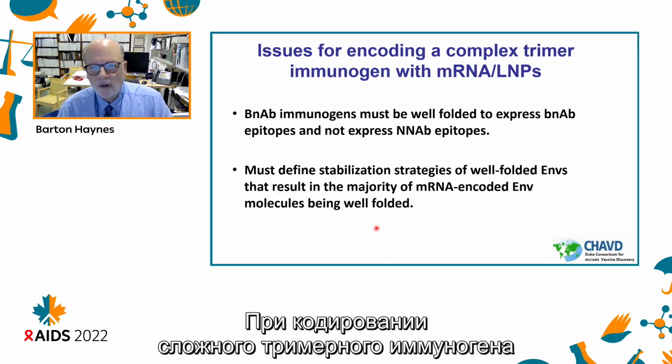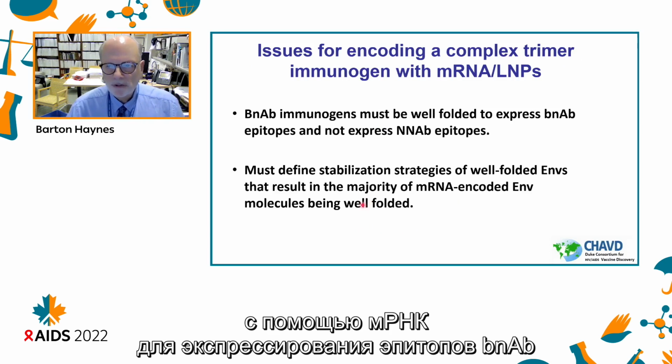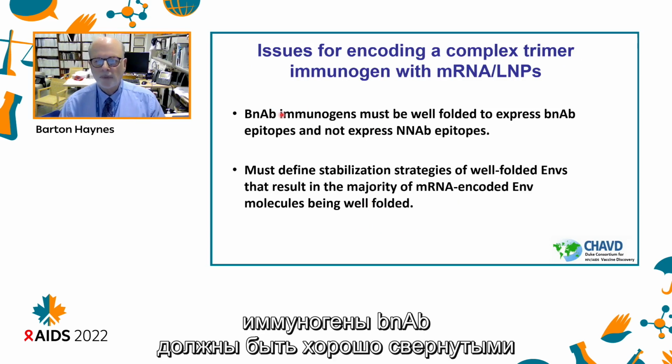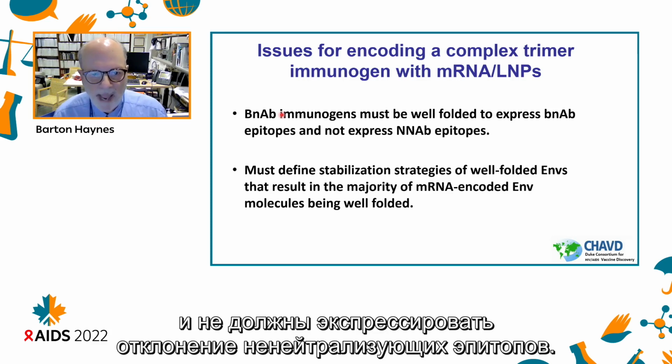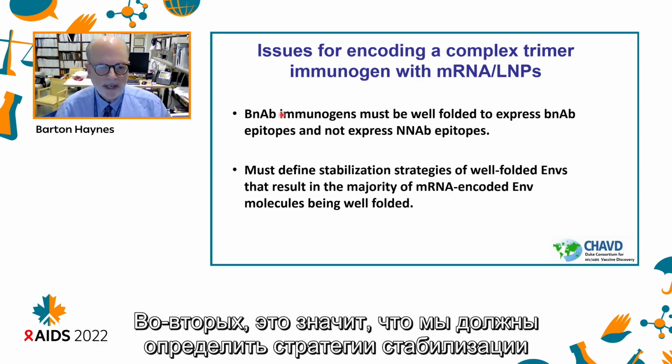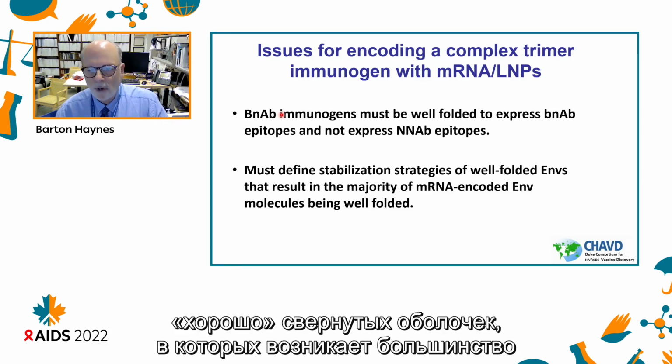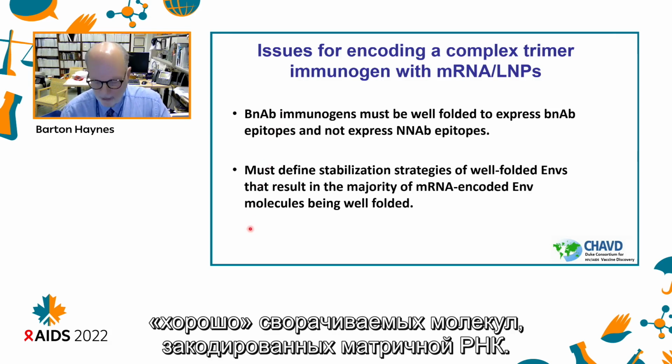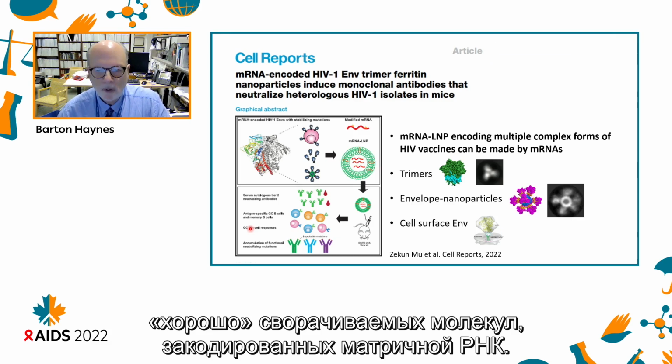Other issues for encoding a complex trimer immunogen with messenger RNAs are that broadly neutralizing immunogens must be well folded to express broad neutralizing epitopes and to not express the diverting non-neutralizing epitopes. And then secondly, that means we must define stabilization strategies of well-folded envelopes that result in the majority of messenger RNA encoded molecules being well-folded.